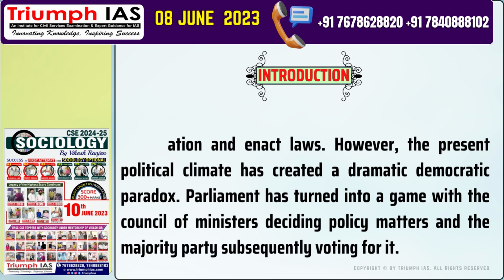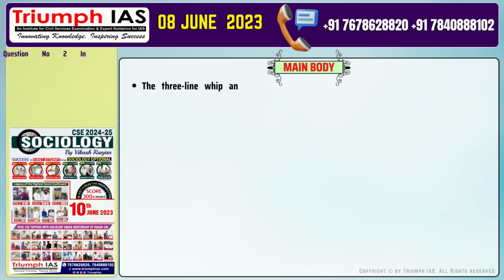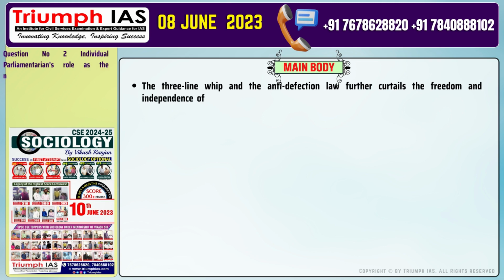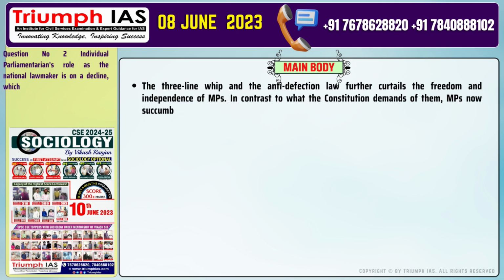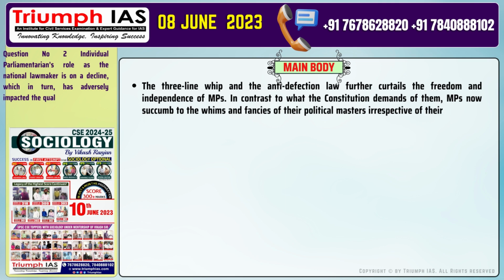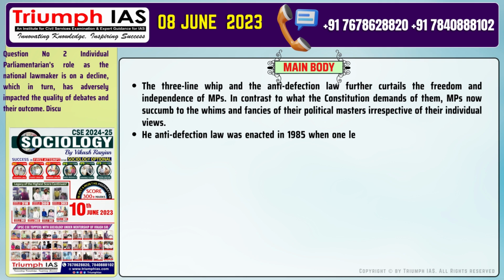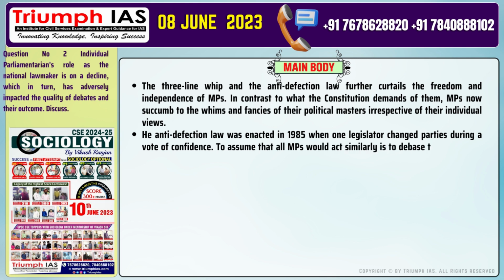The main body of the answer should be: the three-line whip and the anti-defection law further curtails the freedom and independence of MPs. In contrast to what the Constitution demands of them, MPs now succumb to the whims and fancies of their political masters irrespective of their individual views. The anti-defection law was enacted in 1985 when one legislator changed parties during a vote of confidence. To assume that all MPs would act similarly is to debase the legislature and the nation as a whole.